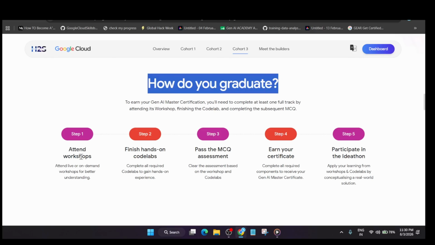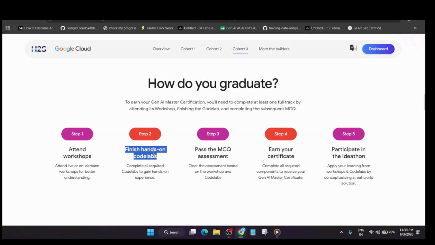First of all, you can attend the workshop if you want to learn more things. Here we have to finish code labs, MCQ assessments and the skills lab also. Do not worry about it. We'll cover a complete solution guide for that also, as we have covered in the previous cohort. We have seen and many of you have completed it also. And once you have completed all the things, you'll be getting a certificate and a chance to showcase your skills.